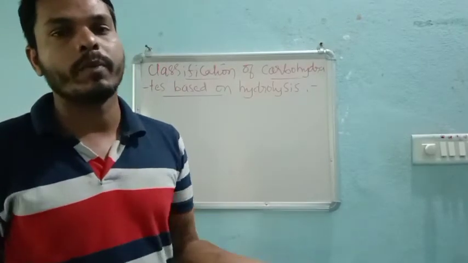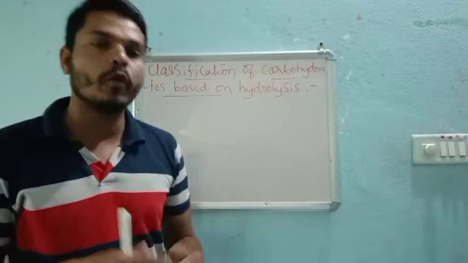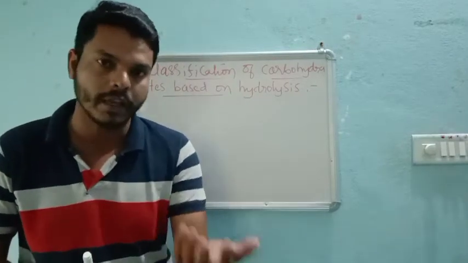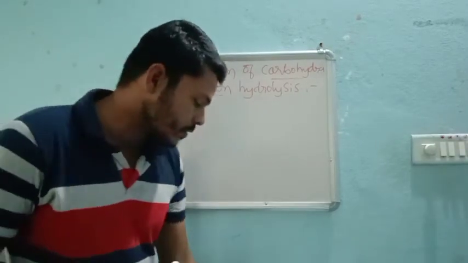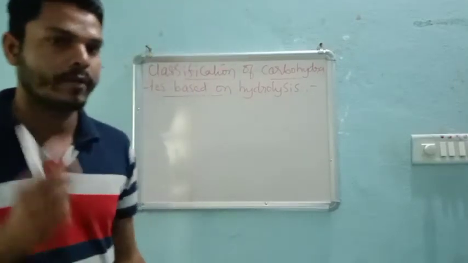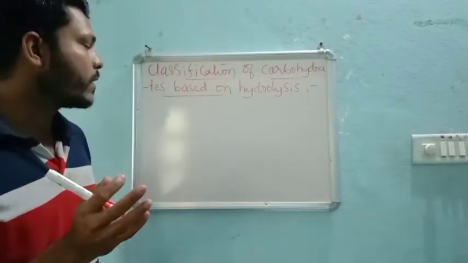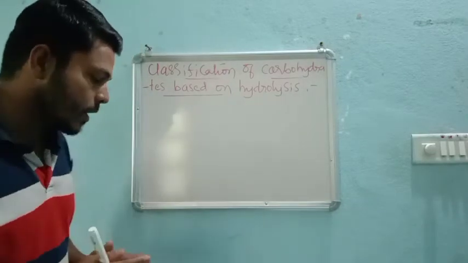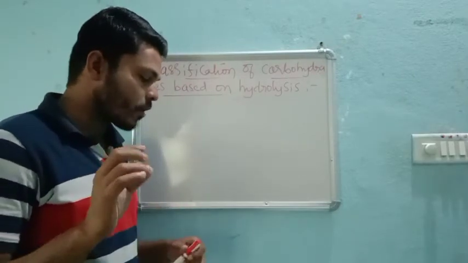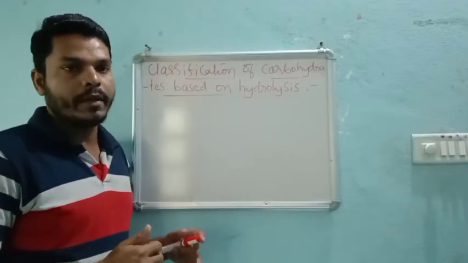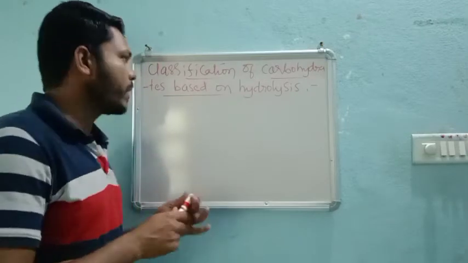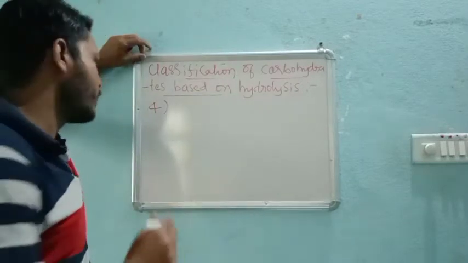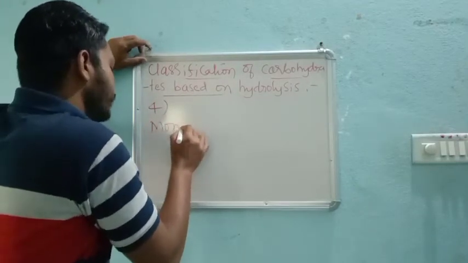Hydrolysis means that once we break the carbohydrate, if we get only a single unit, then those are called monosaccharides. Already you know, right? Monosaccharide, oligosaccharide, disaccharide, and polysaccharide. A monosaccharide is a carbohydrate that cannot be hydrolyzed further. Here we have 4 types. First one is monosaccharide.